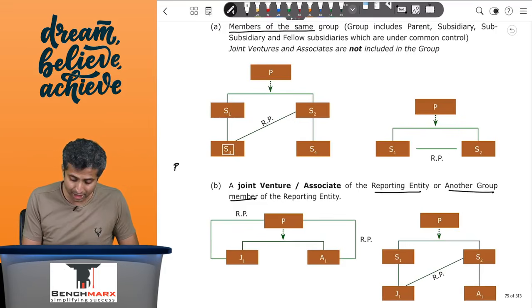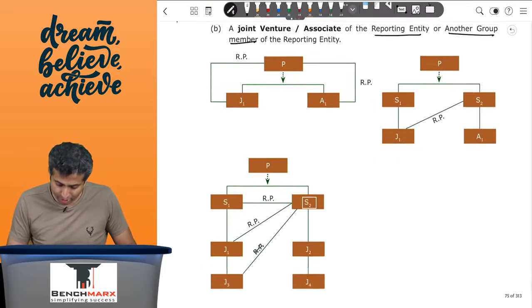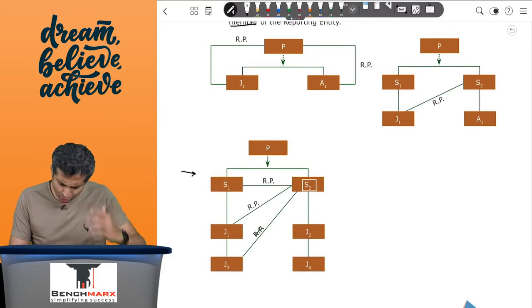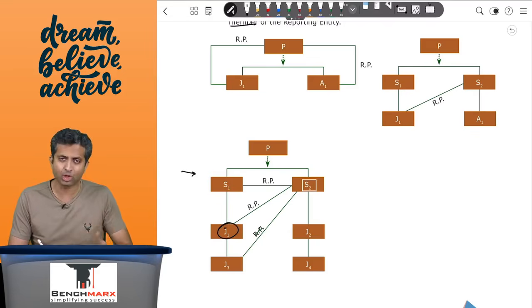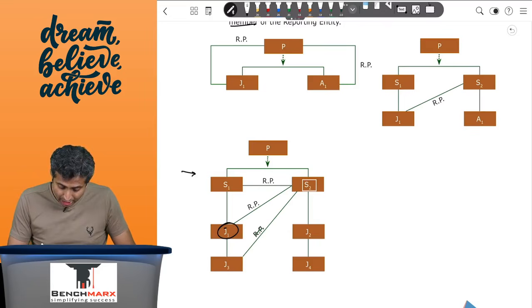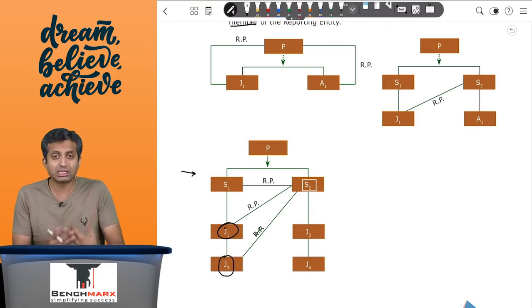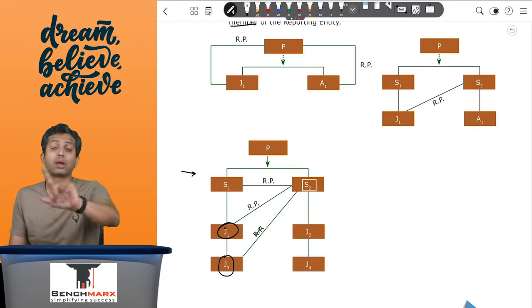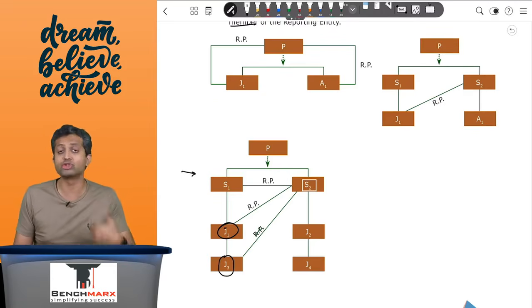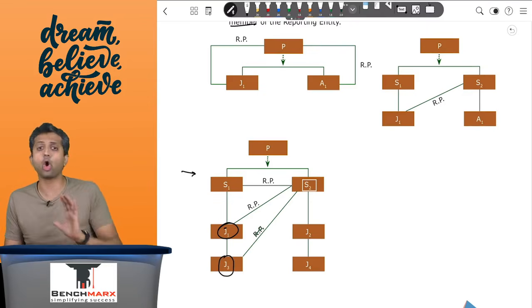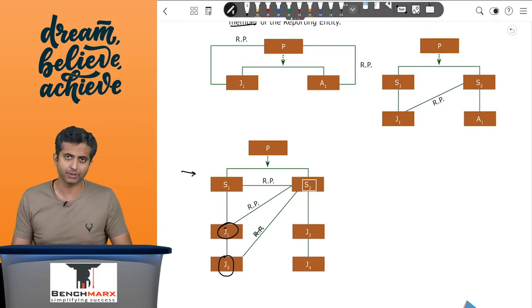So if I have P, and below P I have S1 and S2. Now S1 is related to J1 because it is a joint venture of S1, which is a group member. However, S2 is not related to J3 because it is a joint venture of J1. J1, yes, is a related party, but it is not a group member. The standard defines joint ventures and associates of the reporting entity or a group member of the reporting entity.